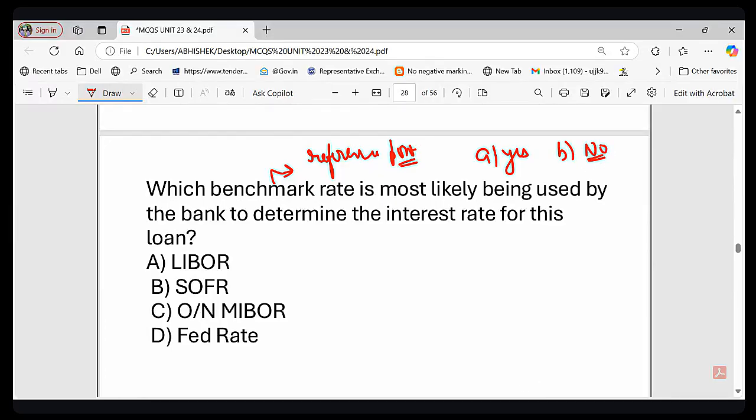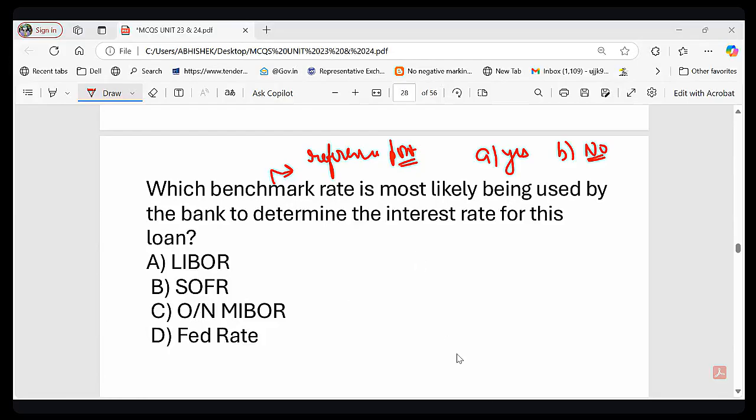What do you think? Do you think that interest rate remains same forever? Yes or no? A or B? So you are saying B. Okay, fine. I will explain it. So what do you think about interest rate? Does it remain same forever? No, obviously no. Yeah, interest rate fluctuates based on economic condition.